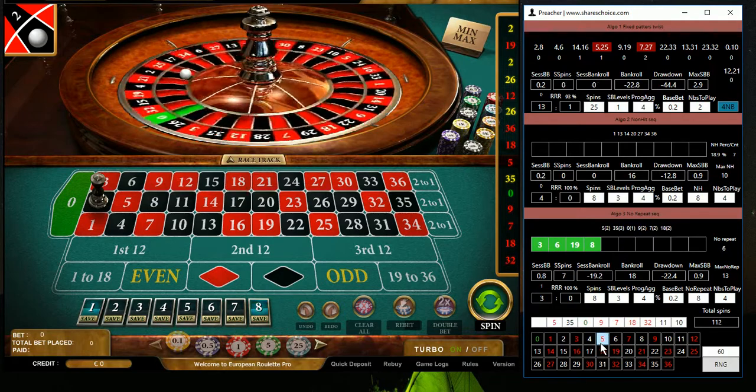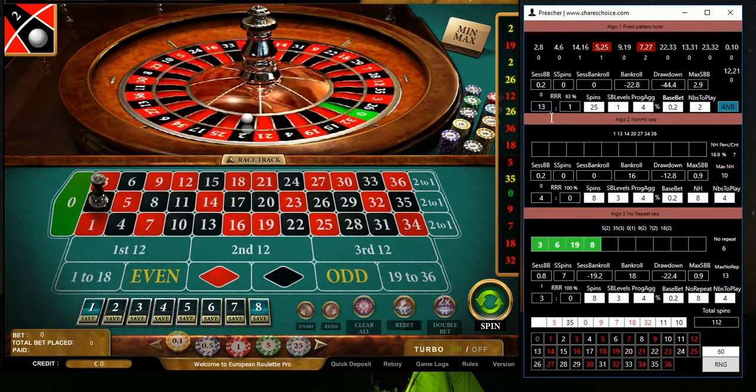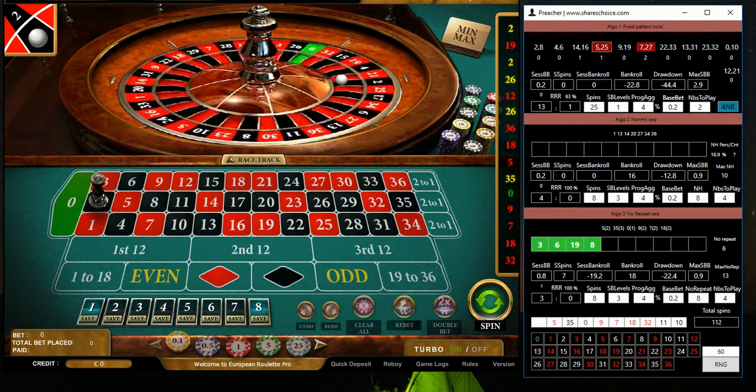So again what we can see, we won already 4 times in a row very quickly because we changed the patterns after one loss.